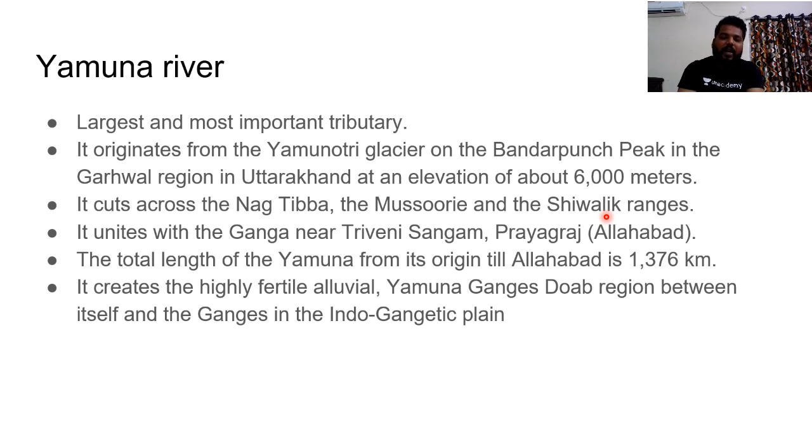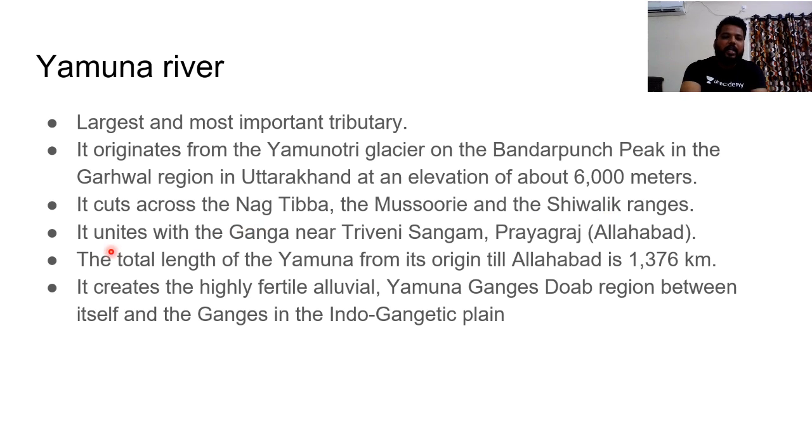Himachal ranges are divided into 5 different ranges, and among those we have two most important ranges. They are Nagatibba and Mussoorie ranges, which are present in the Uttarakhand region. Do remember this. Later on in the physiographic sections we will be discussing these aspects.